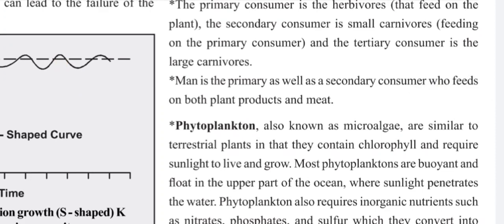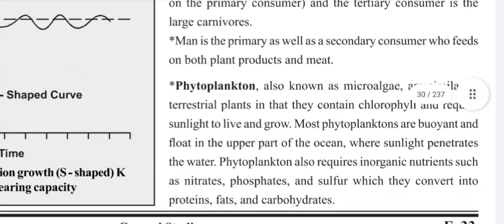Phytoplankton, also known as microalgae, are similar to terrestrial plants in that they contain chlorophyll and require sunlight to live and grow. Most phytoplankton are buoyant and float on the upper part of the ocean where sunlight penetrates the water.